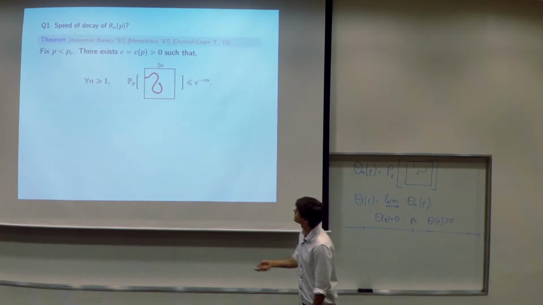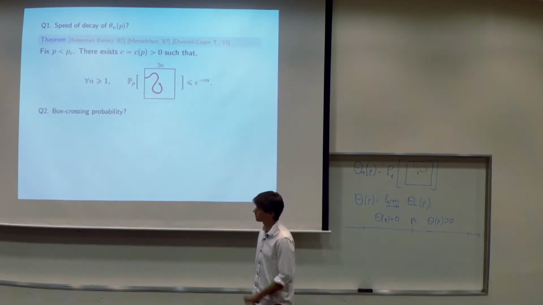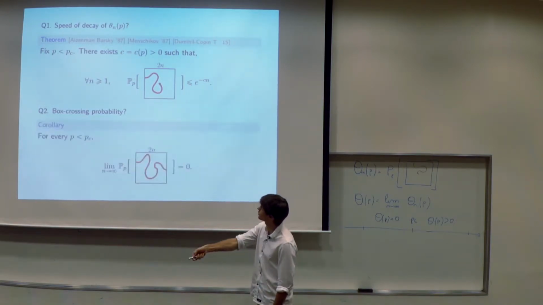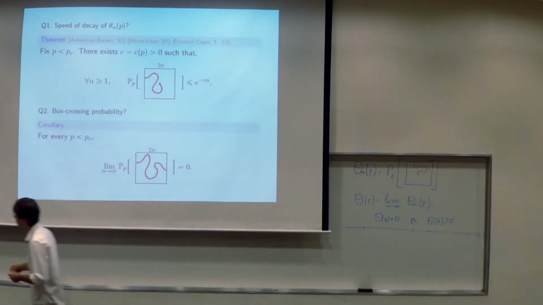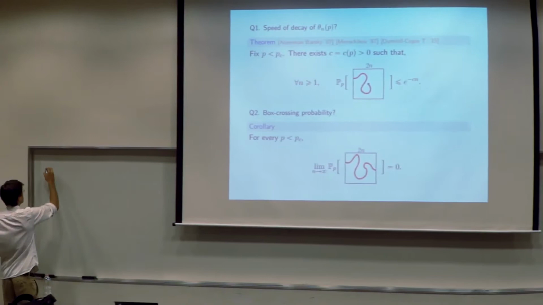But first, let me just mention an application, a very simple one. From this you can also directly answer the second question in the subcritical regime. I will just write the argument; it's a simple union bound.